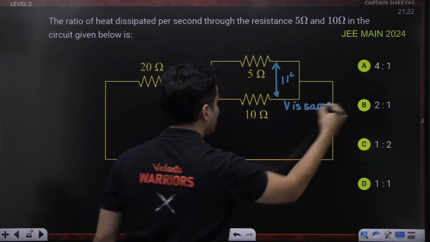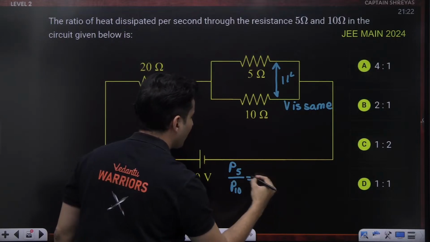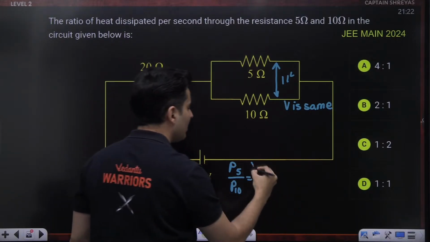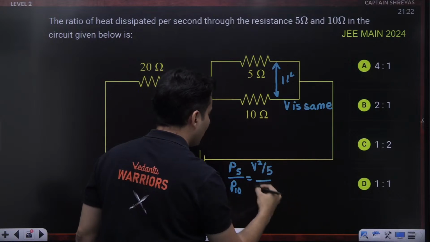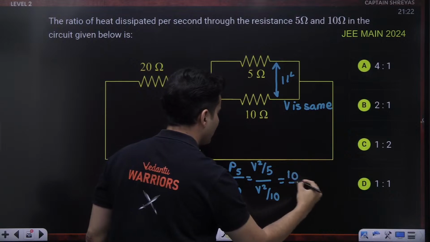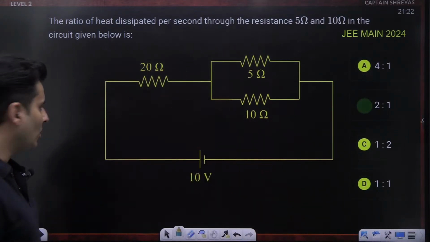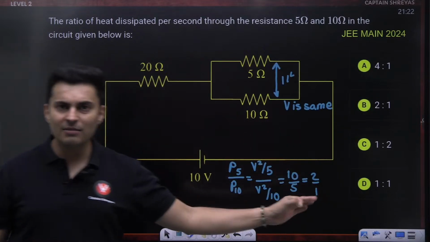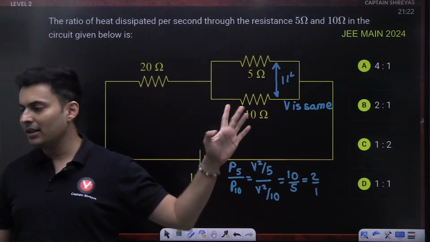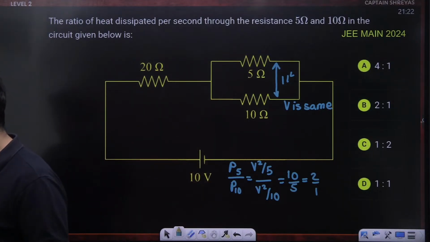So if I want the ratio of the powers in 5 ohm upon 10 ohm, I can use the formula V square by R. V square cancels, and I just get 10 by 5, which is 2:1. So 2:1 is option B for IIT Bombay. Very simple. You don't have to calculate current or anything. These data points were useless, just given for no use. Sometimes it happens. You might have seen this in many such questions.